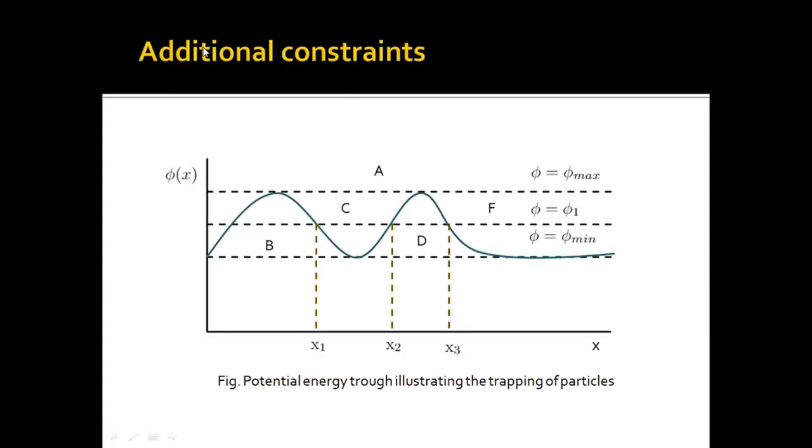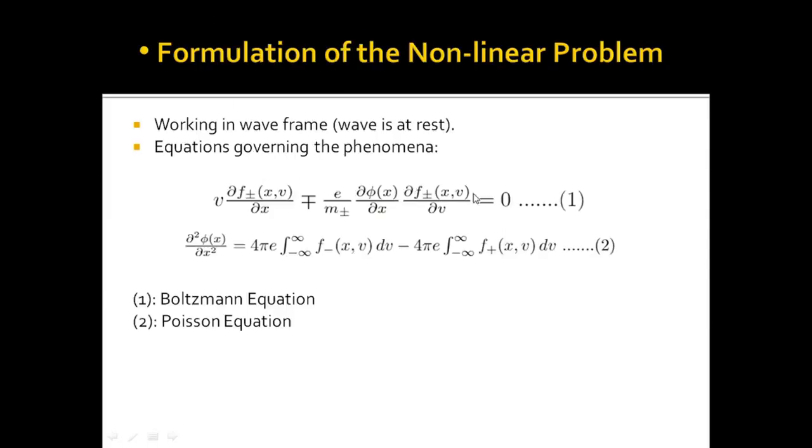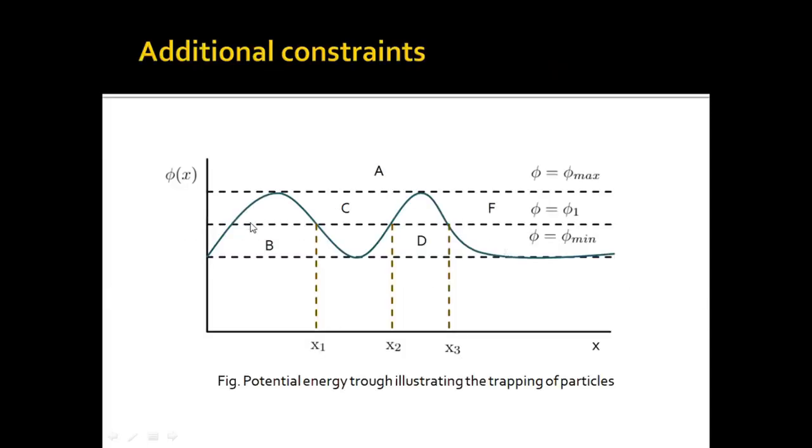Let's go ahead and study some additional constraints. Apart from equation 1 and 2, there are some other constraints as well. If we consider a potential of this form, then for such a potential we have this as our phi max and this is our phi min. And if there are ions with energy E phi, and if we choose phi such that phi is greater than phi max, then our ions are in this region and they are freely moving in region A.